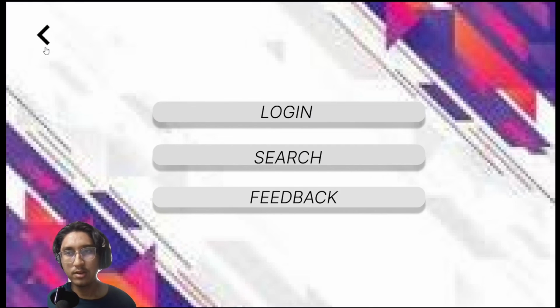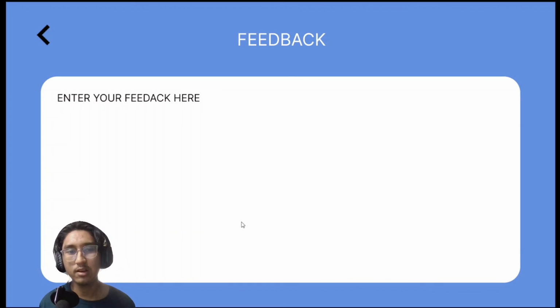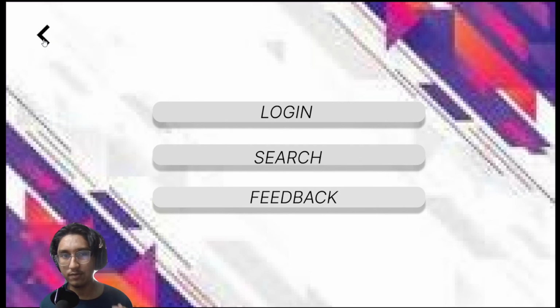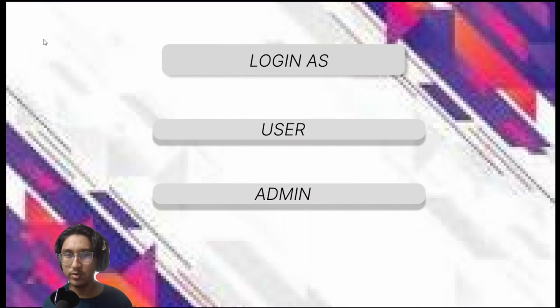Right, so here there's another button called the feedback button. If the user wants to express their suggestion, or make a report to the developer of this system, or to the bus company, they can leave their feedback here. After they leave their feedback, they can click enter and the system will send the feedback to the developer. Alright, that's all for the user functions.